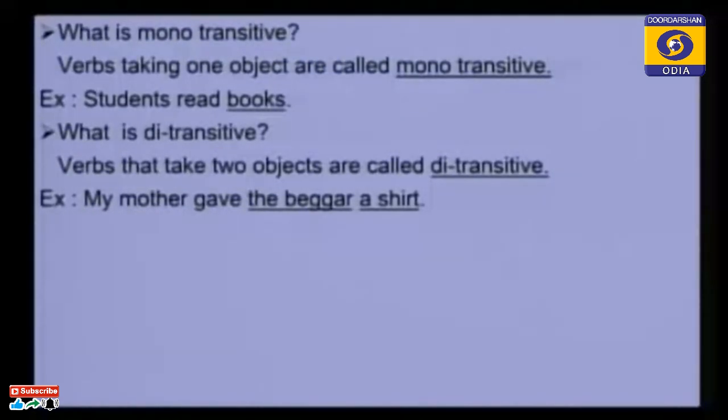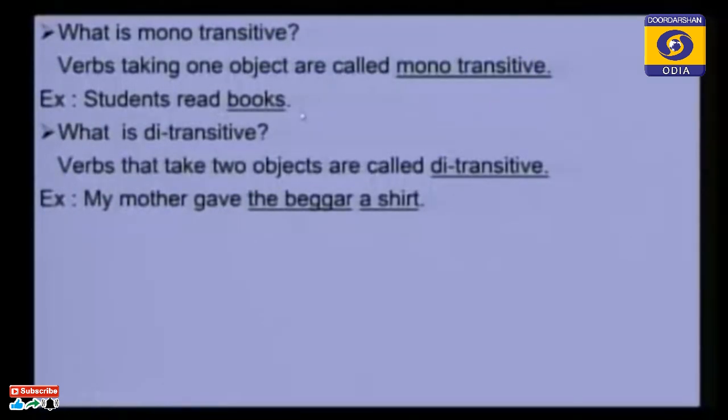And you know, transitive verbs are of two types. What are they? One is monotransitive, the other is ditransitive. Which verbs are called monotransitive? Verbs taking one object are called monotransitive. If in that sentence there is only one object, we can say that verb is a monotransitive verb.